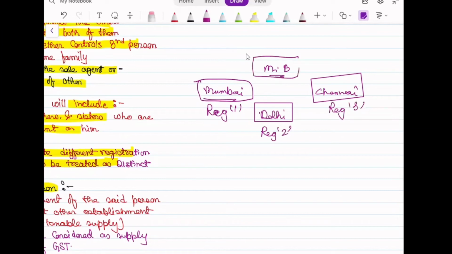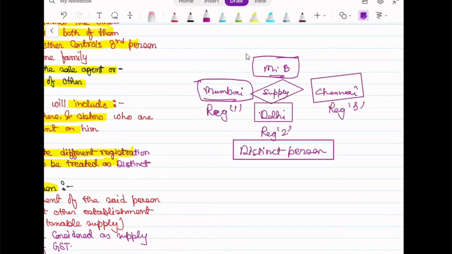So for GST law, they are distinct persons, and any transfer between them will constitute supply and GST will be levied on the same.